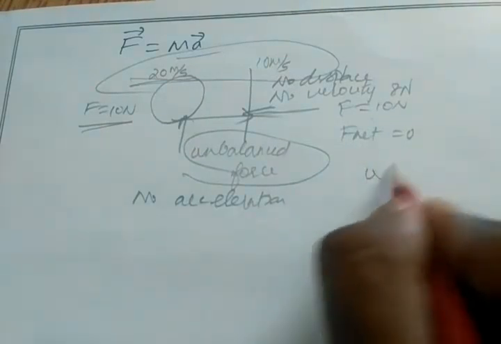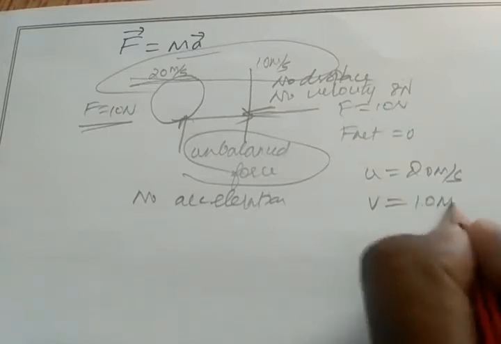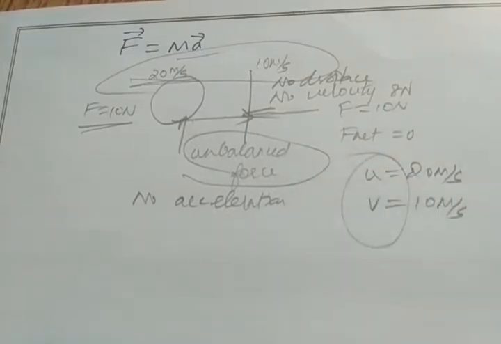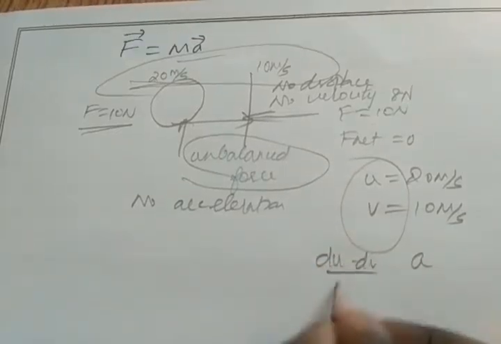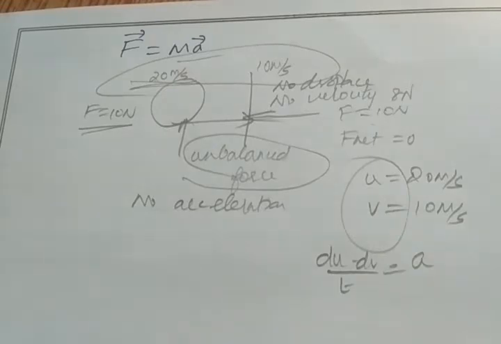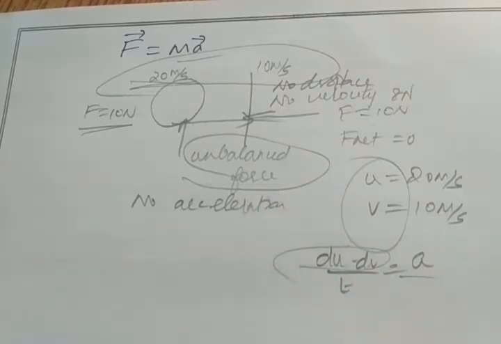Now there is change in speed. Initial speed will be 20 meters per second. Final speed 10 meters per second. So this change in velocity is nothing but acceleration, right? A change in velocity with respect to time is acceleration. Okay, so now we can say the ball is accelerated. Either the speed of the ball is reduced or increased, we say it is acceleration, because acceleration means change in velocity. The change can be either way. Either the speed of the ball is reduced or the speed of the ball is increased.